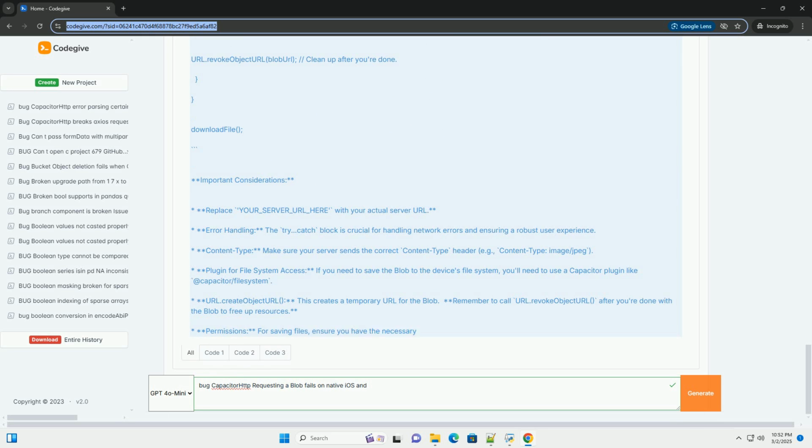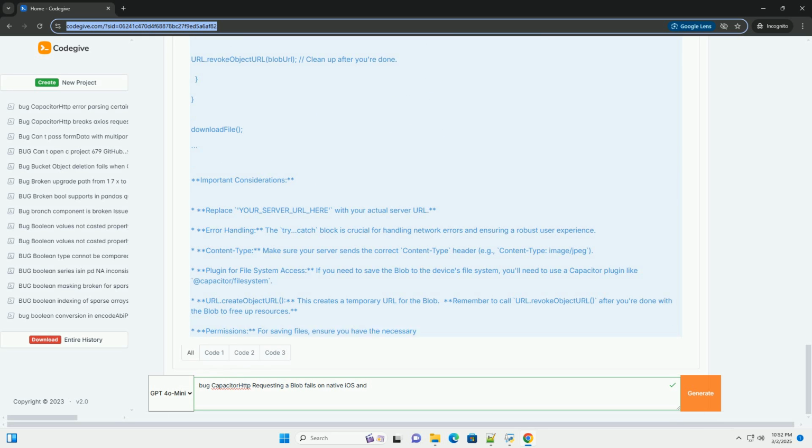The most reliable approach is to bypass CapacitorHttp's limitations by using the native fetch API directly within your Capacitor app. Fetch provides more control and better compatibility with iOS's native handling of blob data. This method leverages the power of the underlying platform while maintaining a consistent JavaScript interface. Step-by-step implementation. 1. Import fetch. Since fetch is a standard browser API, you don't need any additional imports.